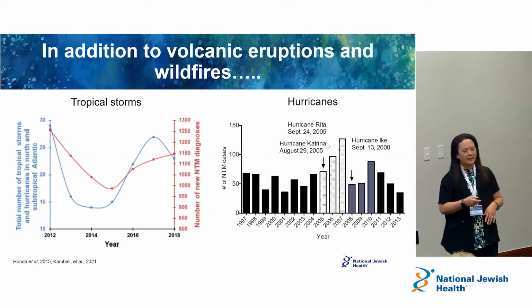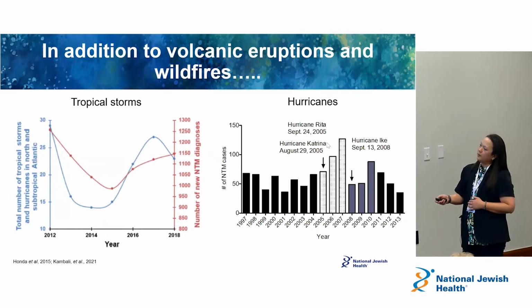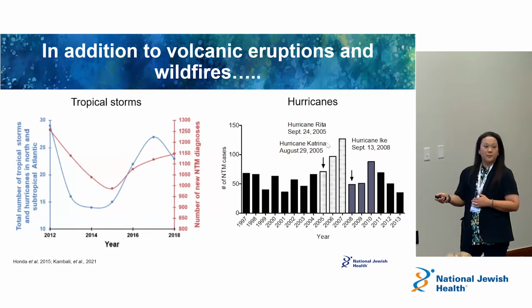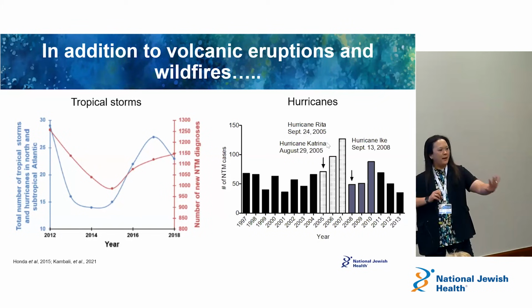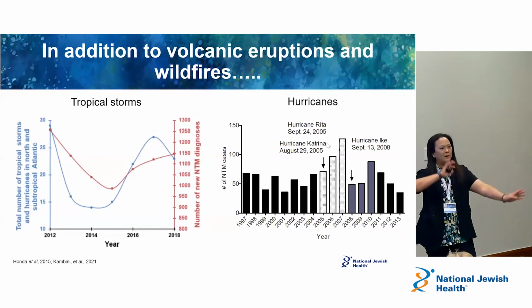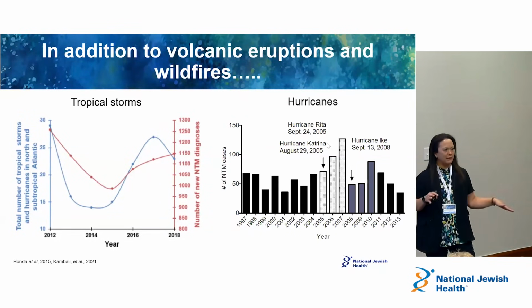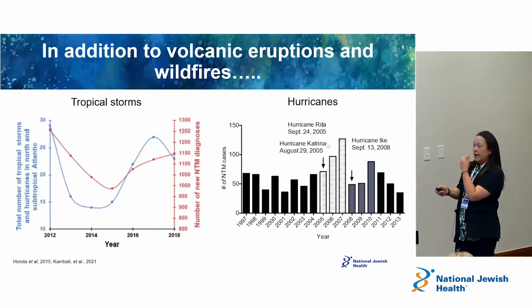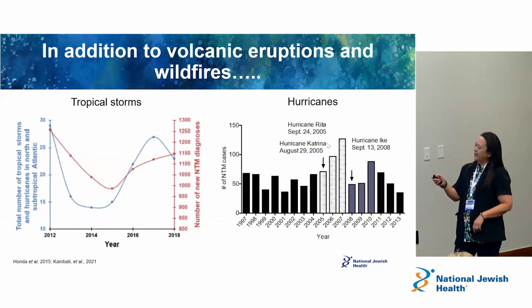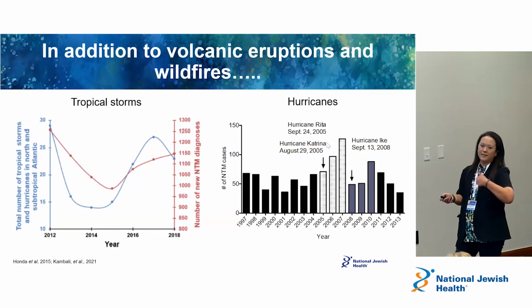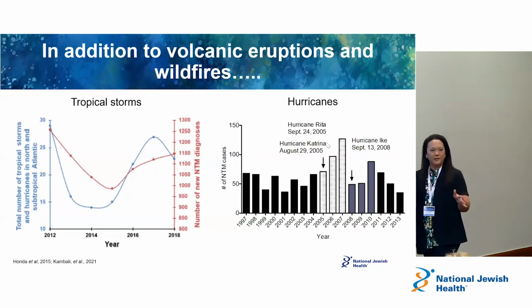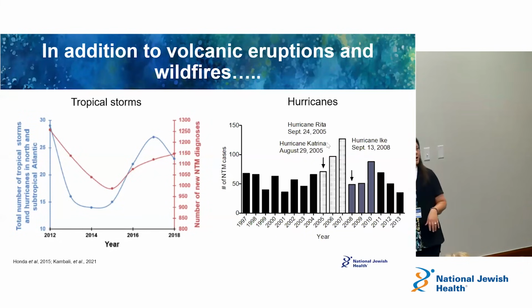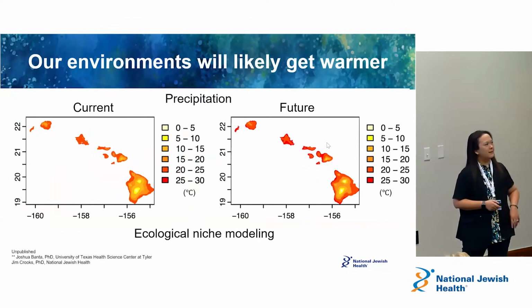There's one paper that was really interesting, in that it showed the total number of tropical storms and the number of new NTM diagnoses, right? So when the storm numbers go up, NTM numbers go up as well. Again, thinking about it in the context of a big natural storm that is moving the soil, moving the water around, shifting the environments around to potentially move the organisms as well. And this is one of the studies looking at the number of NTM cases after hurricanes, suggesting that after a hurricane, the number of NTM cases spikes as well. Still very anecdotal, it's very hard to associate together, but we've been starting to think about NTM in the context of these climate changes, right?